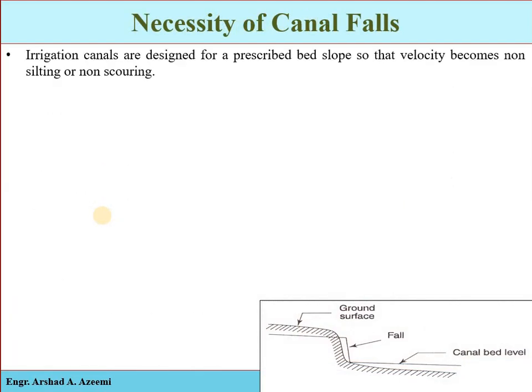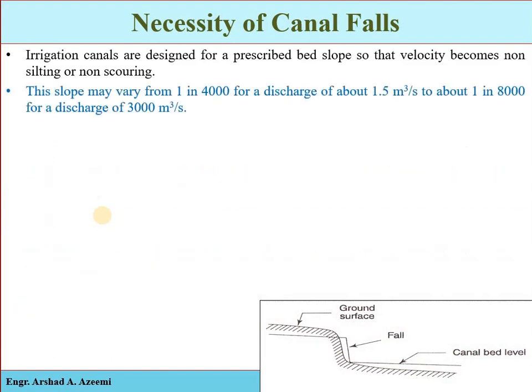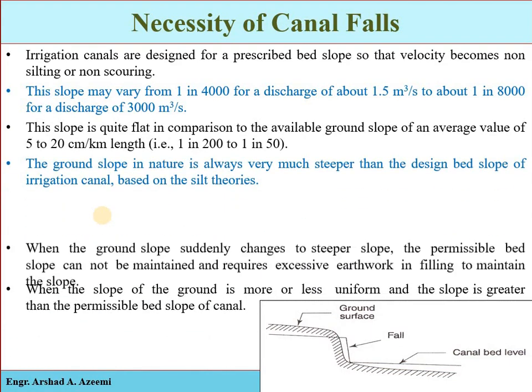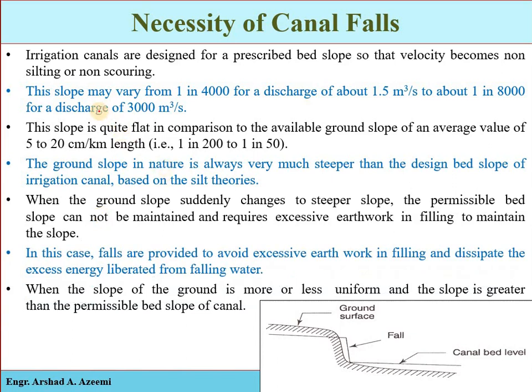Okay, and what is the necessity of the canal falls? Why are we constructing the canal falls, why are we providing this regulator structure? Remember, when we are designing the irrigation canal for a prescribed slope, the S which we determine in the Lacey equation, the Manning equation or the Chezy equation, that S has a specific relationship with the velocity. When the slope of the ground changes, obviously the velocity will be disturbed, and if the velocity is disturbed, then the discharge will be disturbed, or other flowing characteristics will be disturbed.